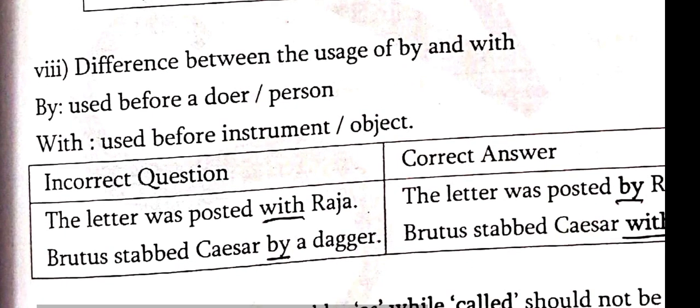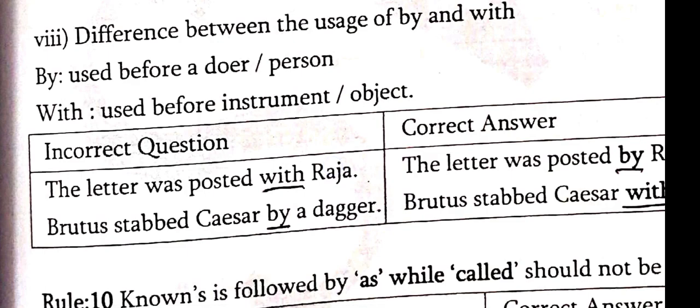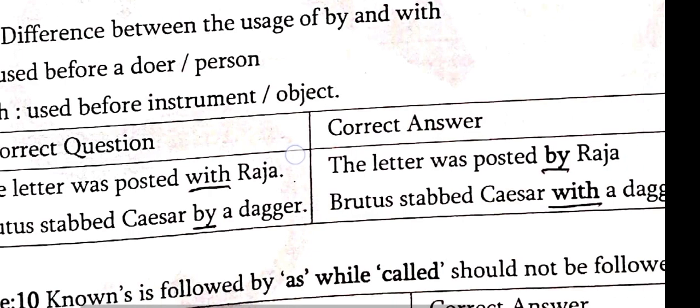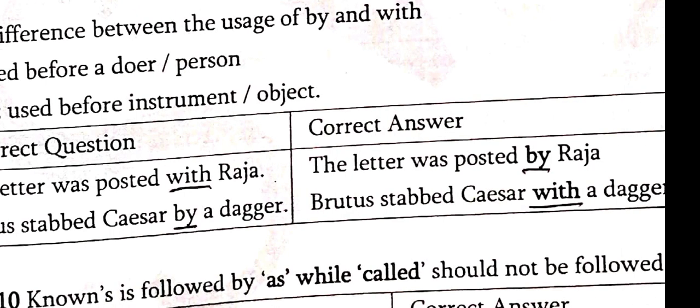Next one, the difference between the usage of by and with. By is used before a doer or person. With is used before an instrument or object. Listen students, the letter was posted with Raja. This is the wrong answer. So which one is correct? Tell me. The letter was posted by Raja. Here with changes to by.